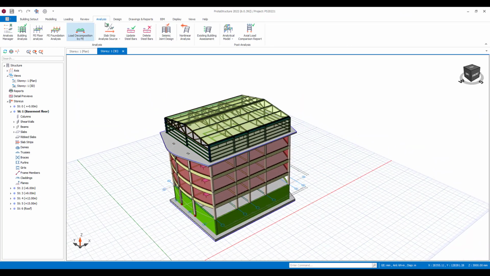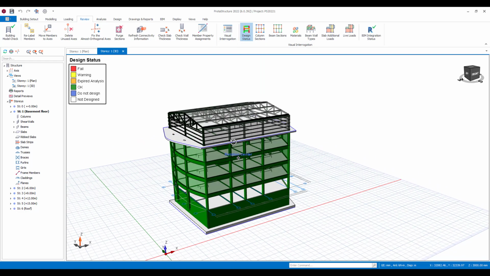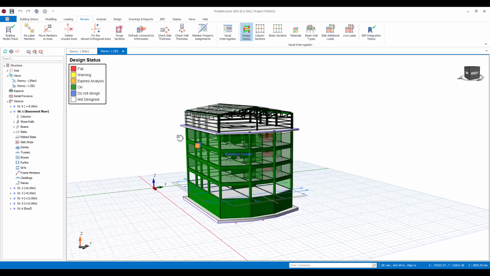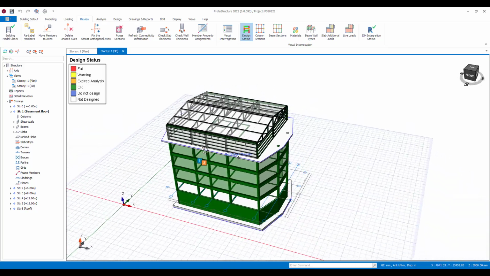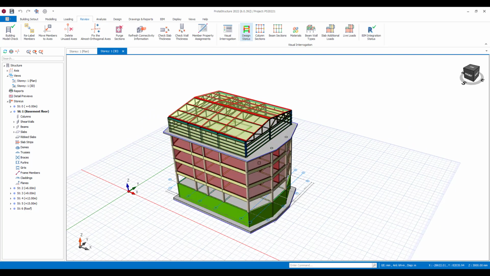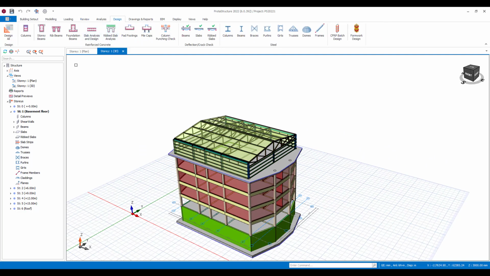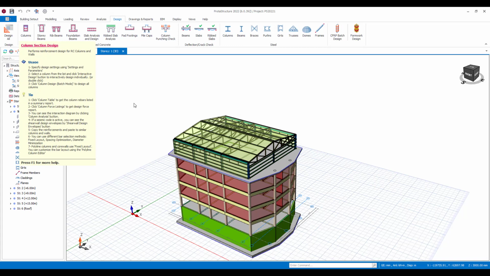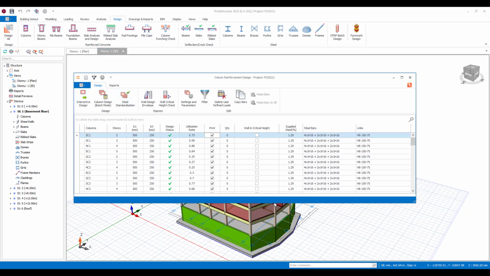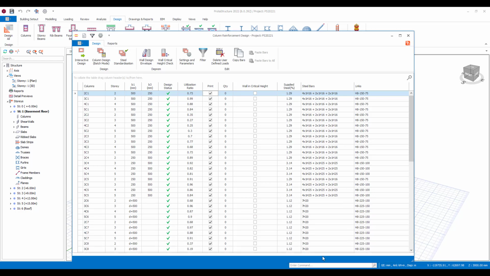So if I come to the review button, I can check the design status here, and we can see the status of the design there. You can see that most of the elements in that structure have been designed. You can toggle this on and off to look at those effects. We can then move into the design tab. In here I've got various elements that we would want to consider to design. At the moment I've got the columns. If I click on the columns, you'll see that they've been designed, and we've just done this in a batch process. You can interrogate different parts of this.